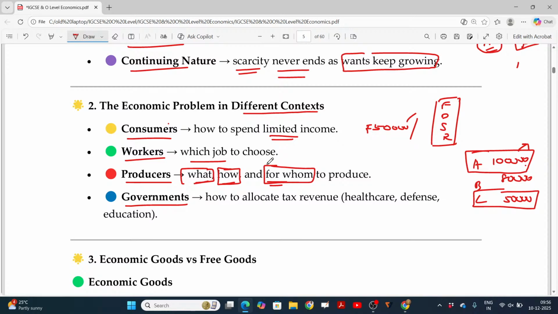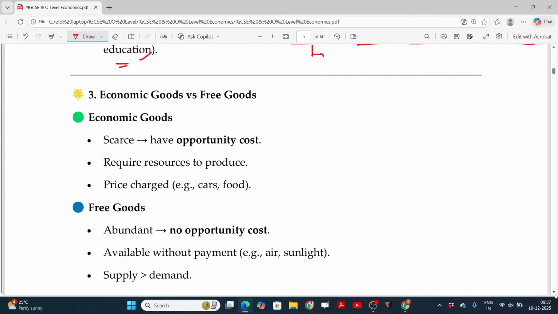Will I want to construct a shopping mall, or start an education institution or hospital? Again, it depends upon the requirement and the policies. In case of government, how to allocate the tax revenue? The tax collected is allocated for health care, defense and education. The tax revenue is limited, but spending may be unlimited. So they have to plan in such a way that limited tax revenue could be allocated for the three in a different way, which will be most beneficial for the government as well as the public.